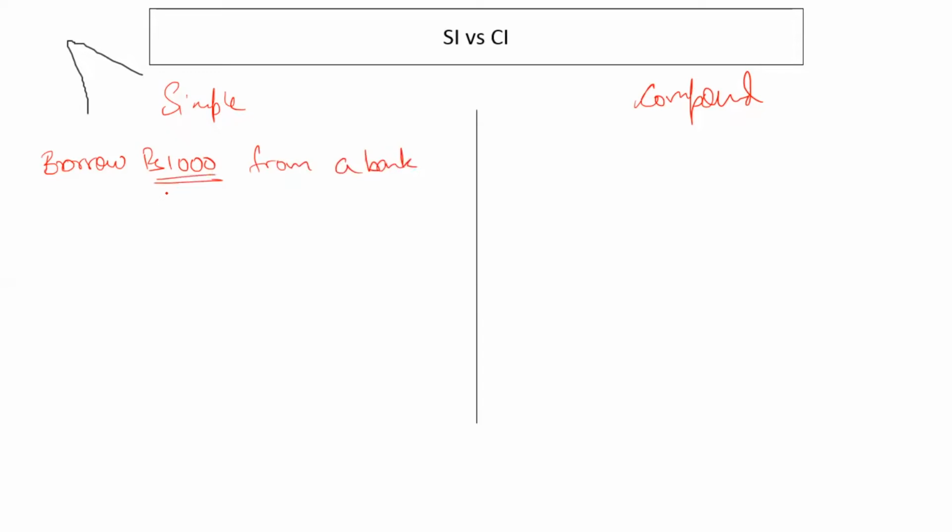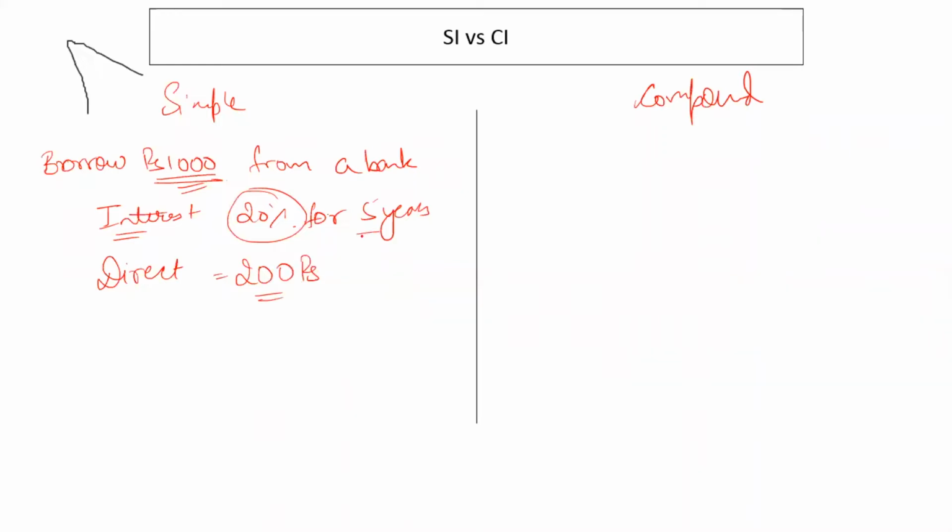When I borrow rupees 1,000 from a bank, and I have to repay an interest of 20% for 5 years on this 1,000, and this interest is calculated directly. Direct means when we calculate 20% on 1,000, which is 200 rupees, and for all the 5 years, I have to pay 200 rupees as my interest. Right? This is called simple interest.